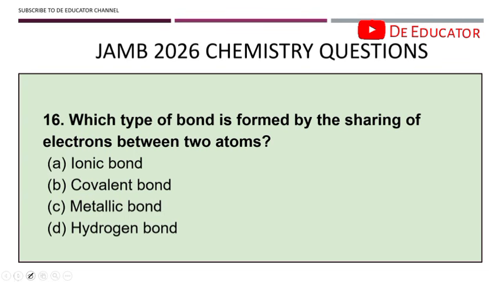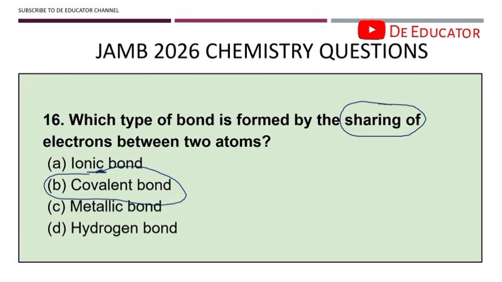Okay, the electrovalent bond is also known as ionic bond. In ionic bond, they transfer electrons. So there is something that you should take note of: when you see sharing of electrons, what should come to your mind is covalent bond. Covalent bond, that is where sharing of electrons occurs. But if you paraphrase this question and you see transfer of electrons, it is going to be ionic bond.